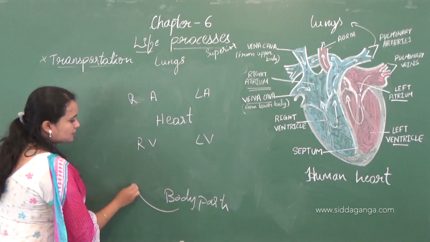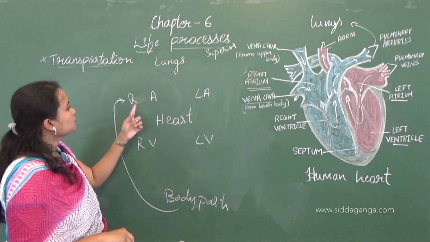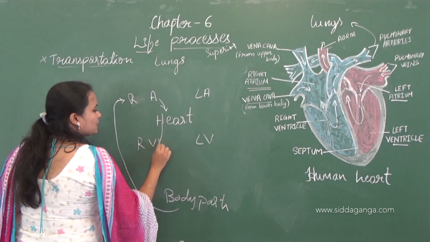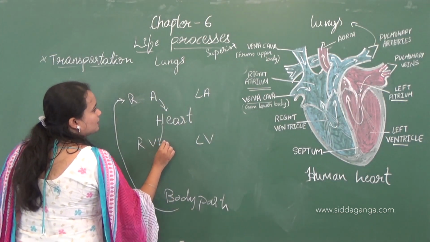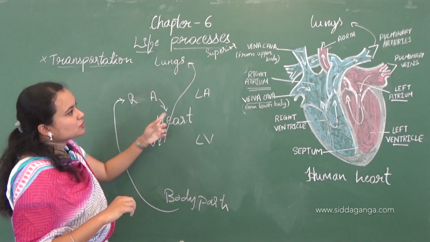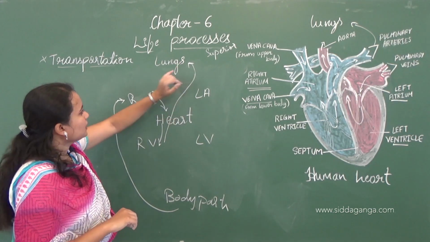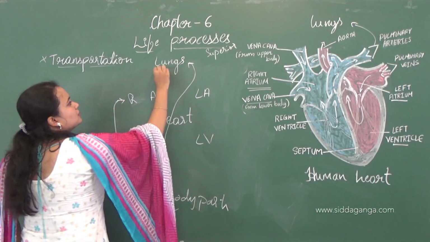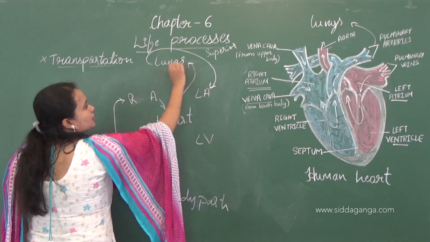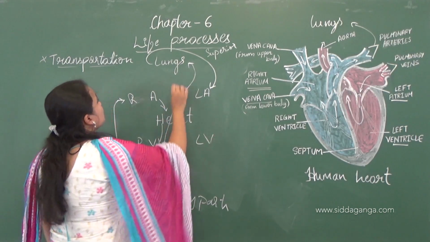The body parts transfer the deoxygenated blood to the right auricle, where pumping of the blood takes place, and the ventricle sends the blood to the pulmonary artery, and from the pulmonary artery to the lungs. Here the exchange of oxygen and CO2 takes place.